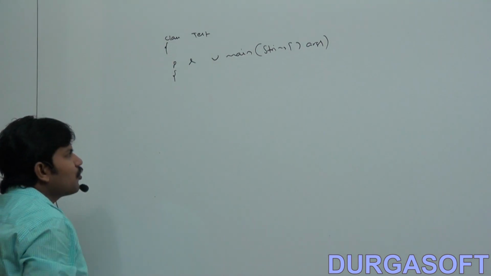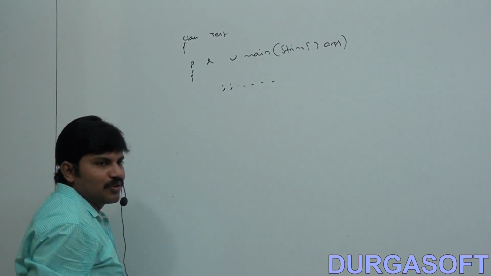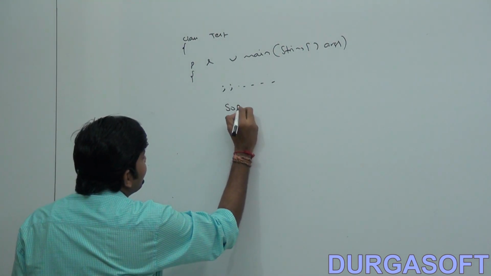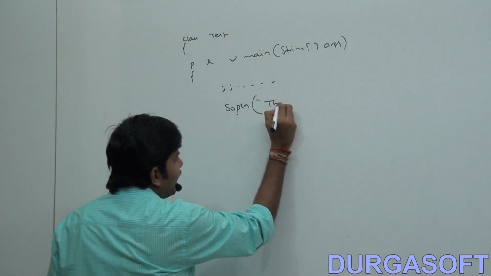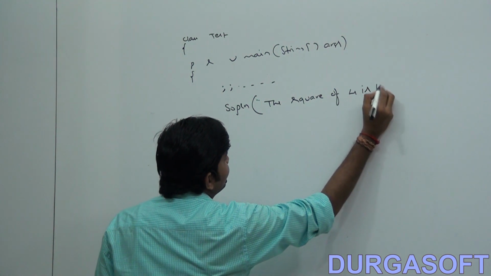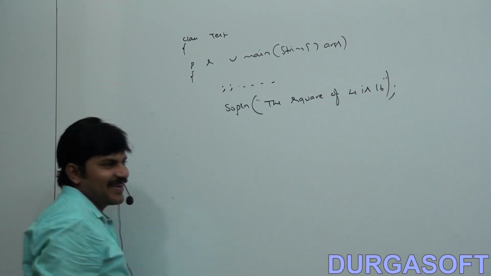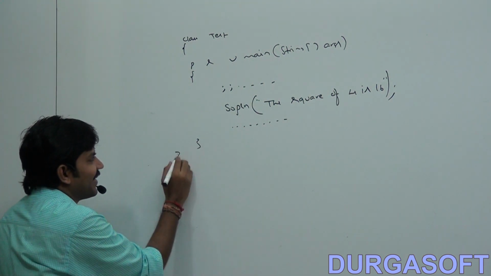Inside the main method, they are going to keep a SOP statement: the square of 4 is 16.